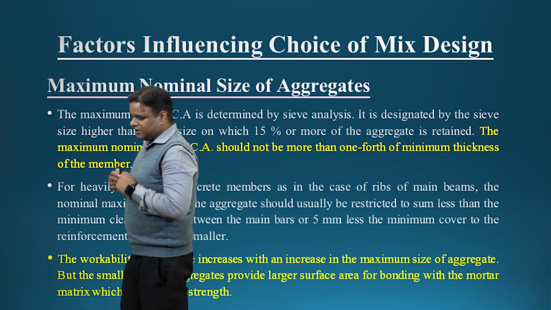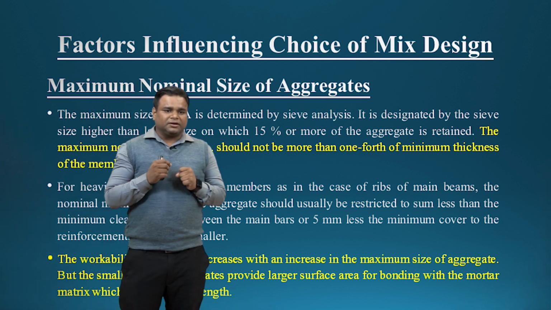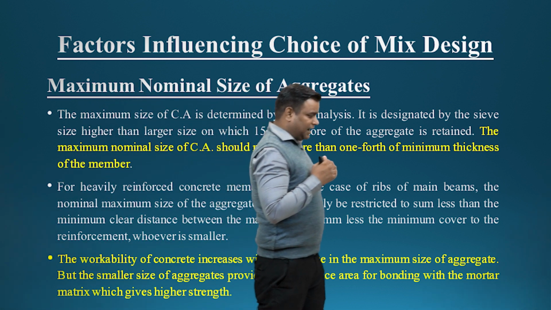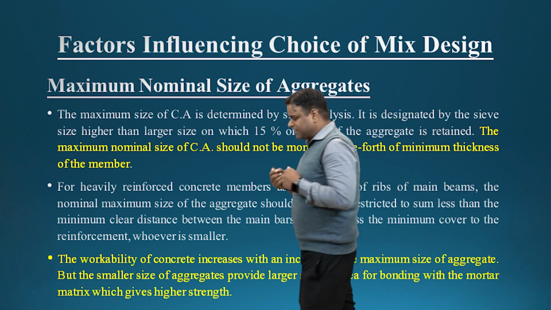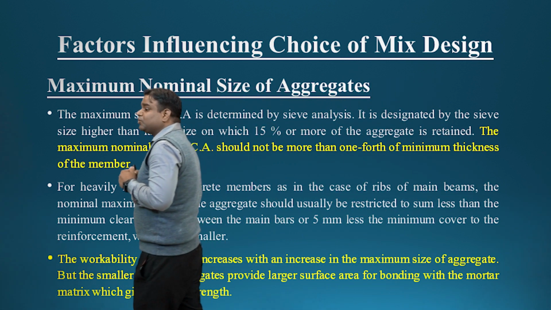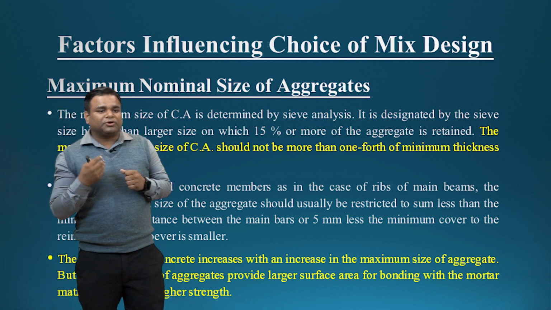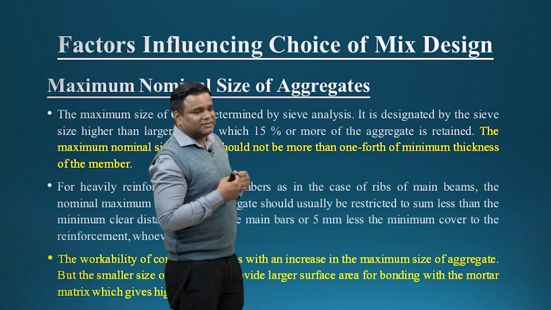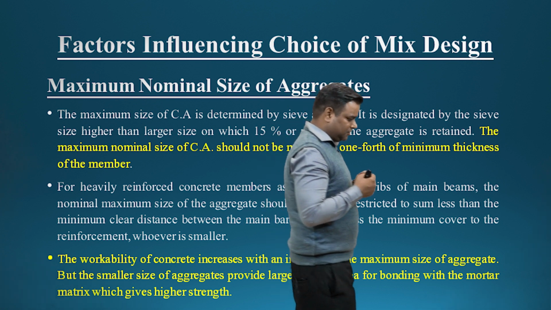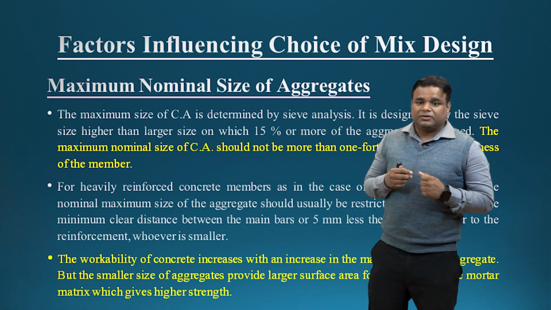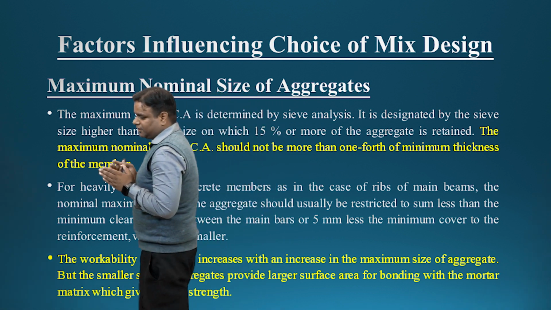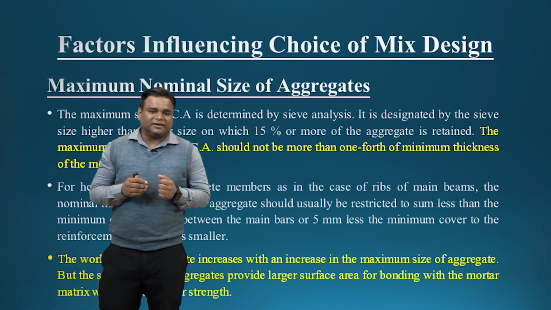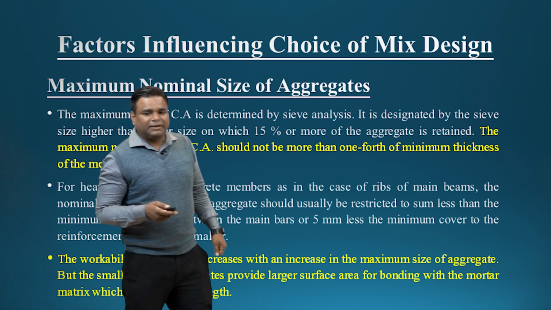Just like if you are going to make high strength concrete, your grading maximum size of aggregate should not be more than 20 mm. If you are using a larger size of aggregate, you will get lesser strength. So to get the highest strength, you have to use aggregate size less than 20 mm. So it is very important.